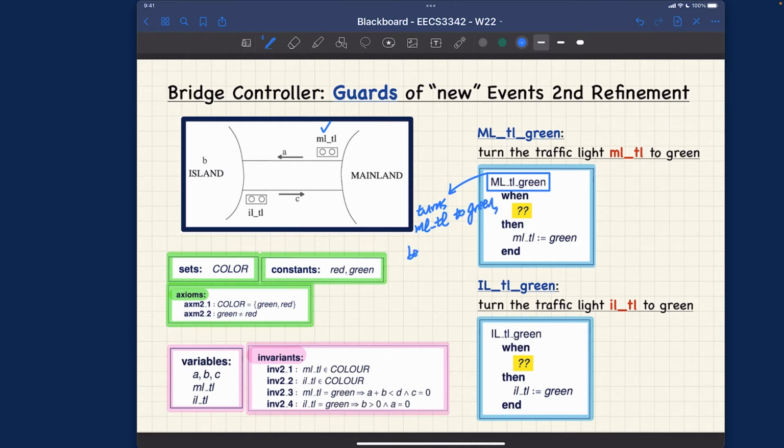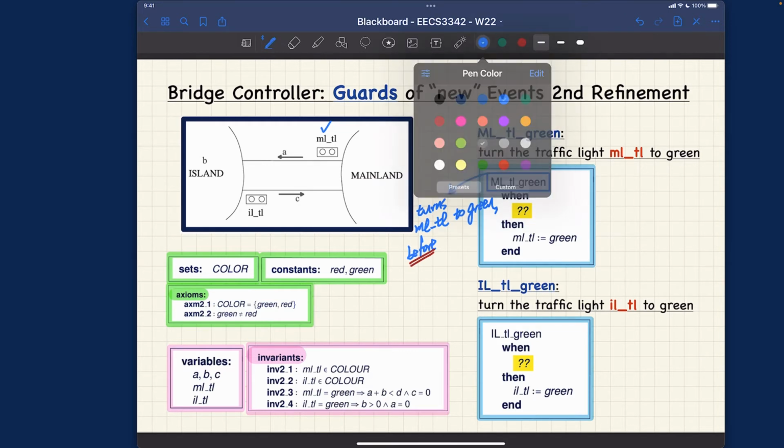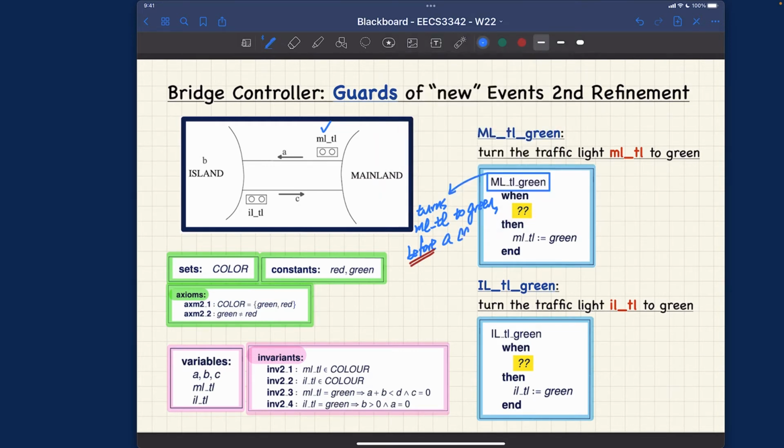Before, and the before over here is really important, we are expecting some sequence of event occurrences. I'll draw some trace in just a moment. Before a car can exit the mainland, which will be represented by ML out.